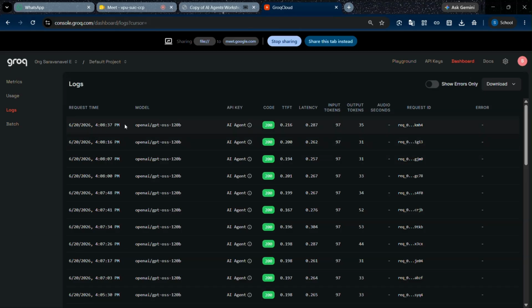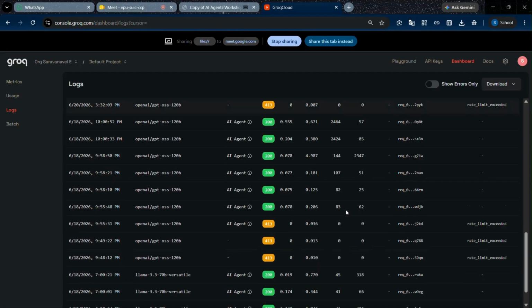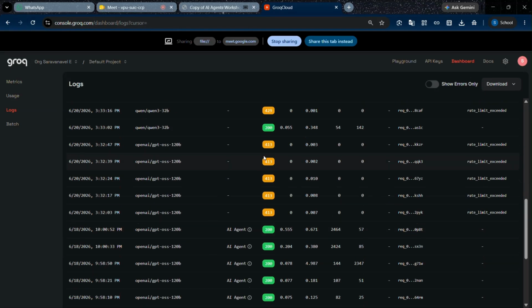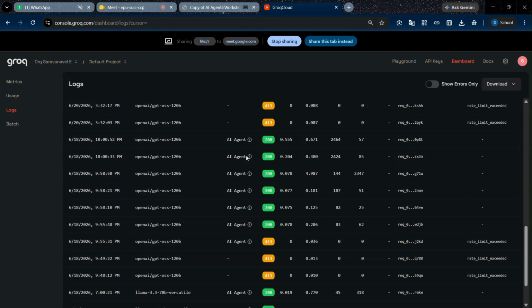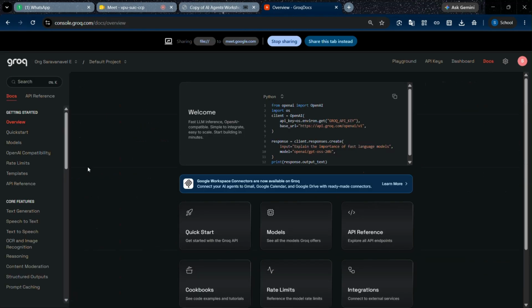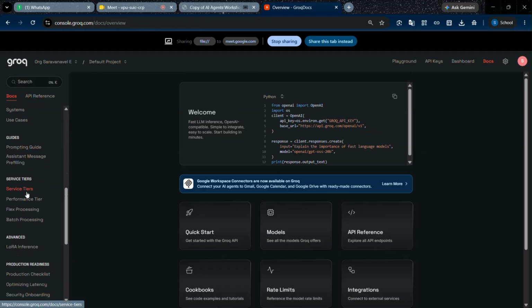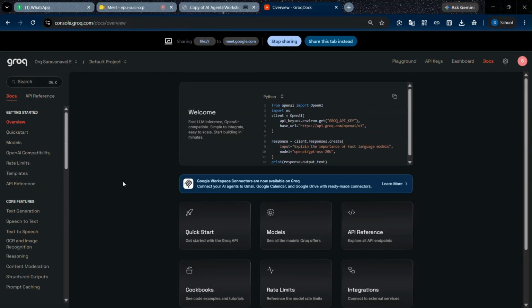In this log we can see at what time we used which model, the API key's name, the code, latency, input tokens, and output tokens. This is the context window: input token and output token. And the request ID is a unique ID generated by the Grok platform. We can see what the errors are. This is a 429 error. This is 200, not an error. We can see here. For more details, you can see the Grok documentation at console.grok.com/docs. So this is the Grok platform and the theoretical knowledge of AI agents.